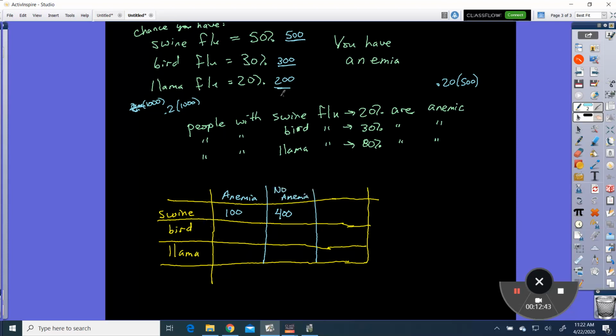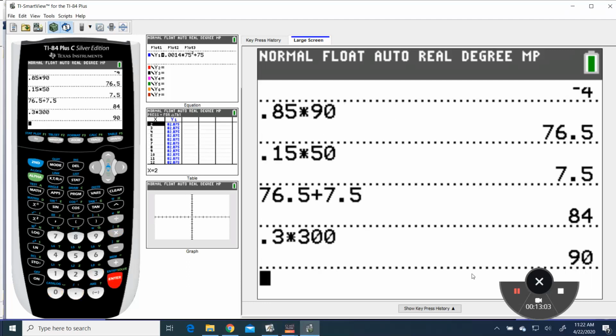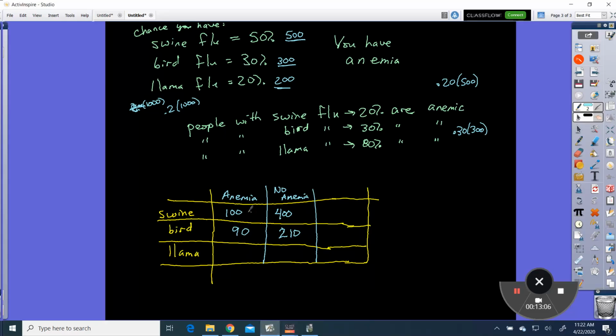Now, bird flu, there's 300 of them, but that's 30% of these 300, which is 90, which means there's 210 that don't. Just to check our math, 0.3 times 300 is 90. And now our llama, 80% of the people are anemic. So out of these 200, that's 160.